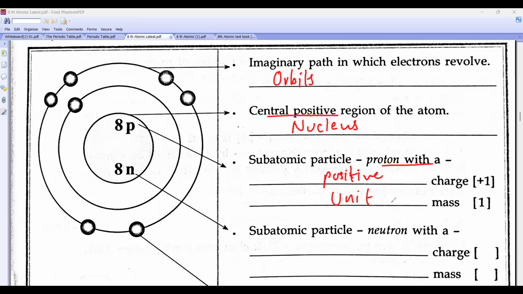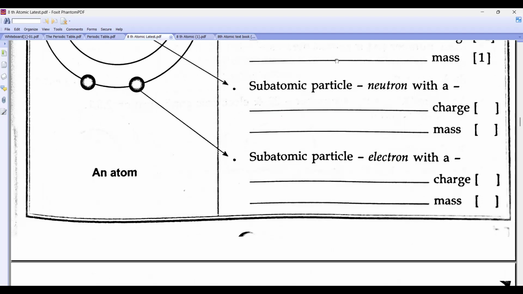The neutron is neutral, and its mass is unit. The subatomic particle electron has a negative charge, and its mass is negligible.